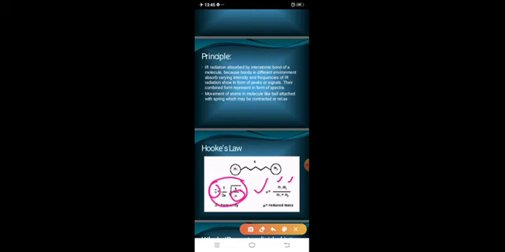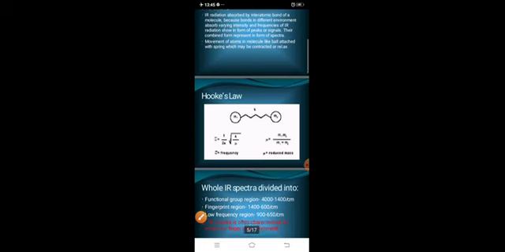Because of that, some frequency is generated, and that frequency gives you the different spectra. That overall IR spectrum gives you an idea of what the compound actually is.